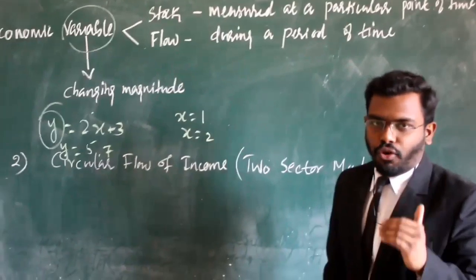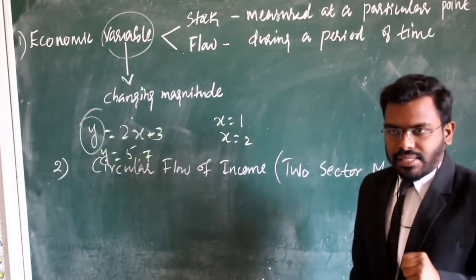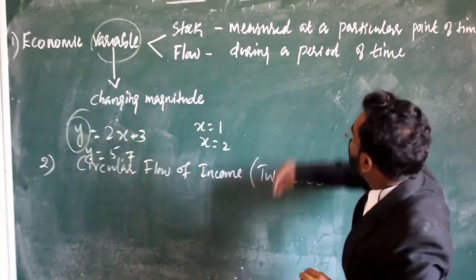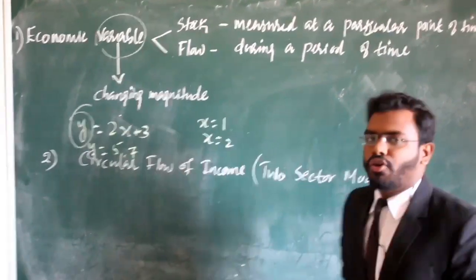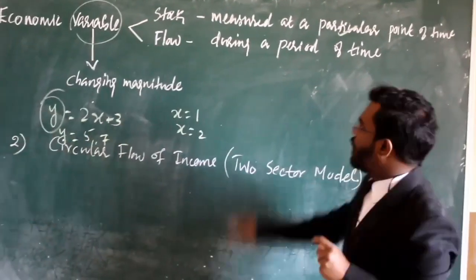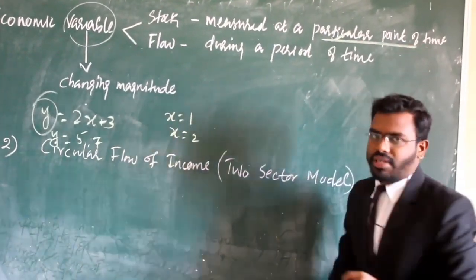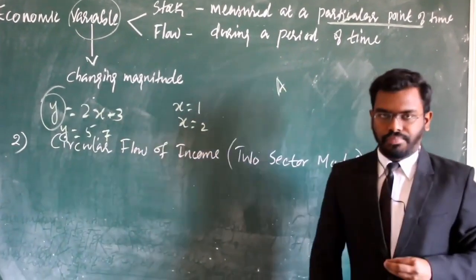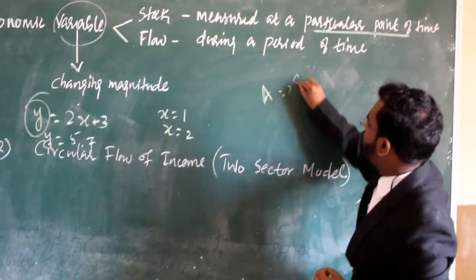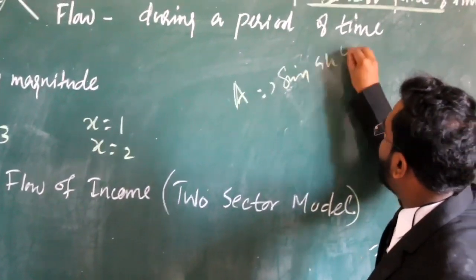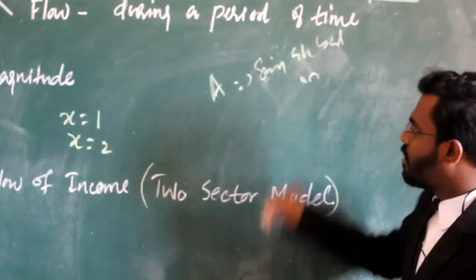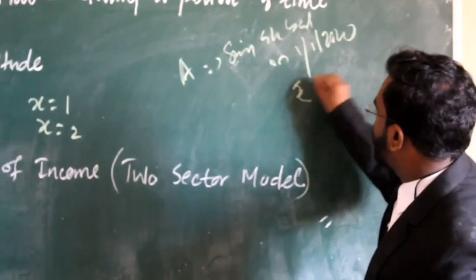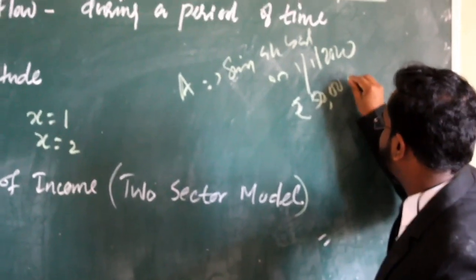Stock and flow. Stock means it is an economic variable, or a variable, which can be measured at a particular point of time. Keep in mind, at a particular point of time. For example, individual A has a saving account balance on 1st January 2020 of rupees 50 lakh.